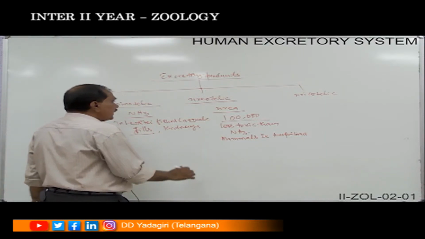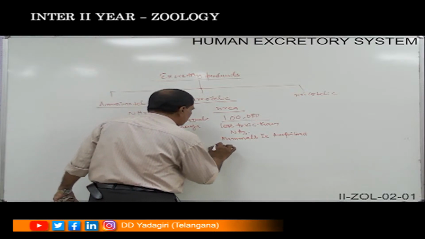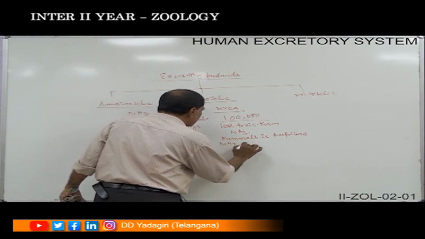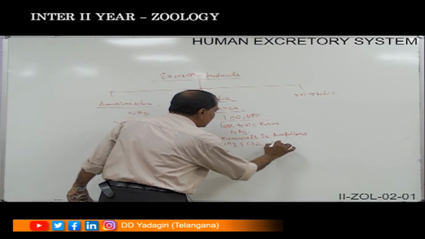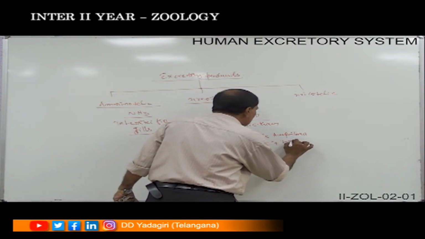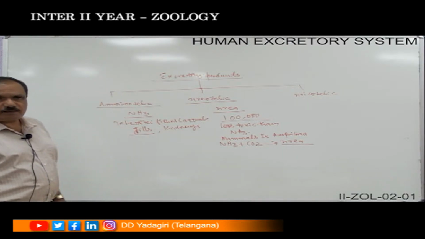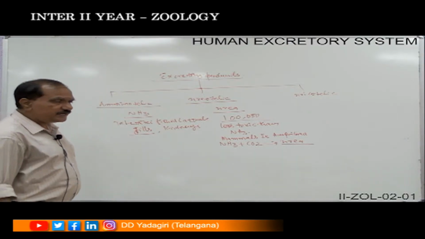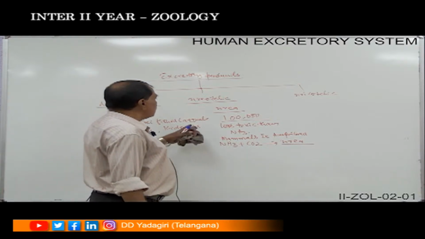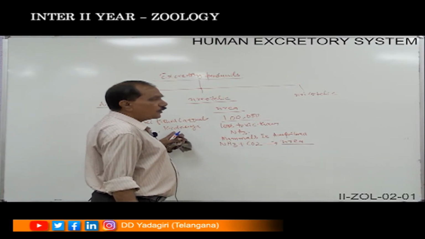The urea will be formed by the union of the ammonia when it is reacting with the carbon dioxide. The urea will be excreted with the help of the gills and with the help of the kidneys, and it is less toxic when compared to the ammonia.